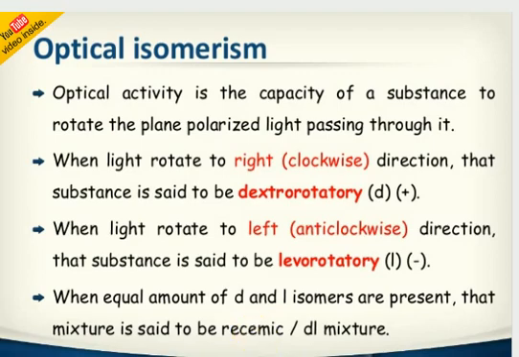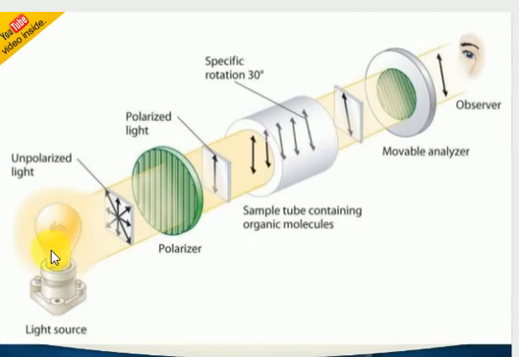Next, we have a doubt: what is meant by optically active, and what is rotation of light? We'll see here. Look here, I'm discussing the optically active component. Suppose I'm taking light. This light contains different waves. Look there, light can have different waves.